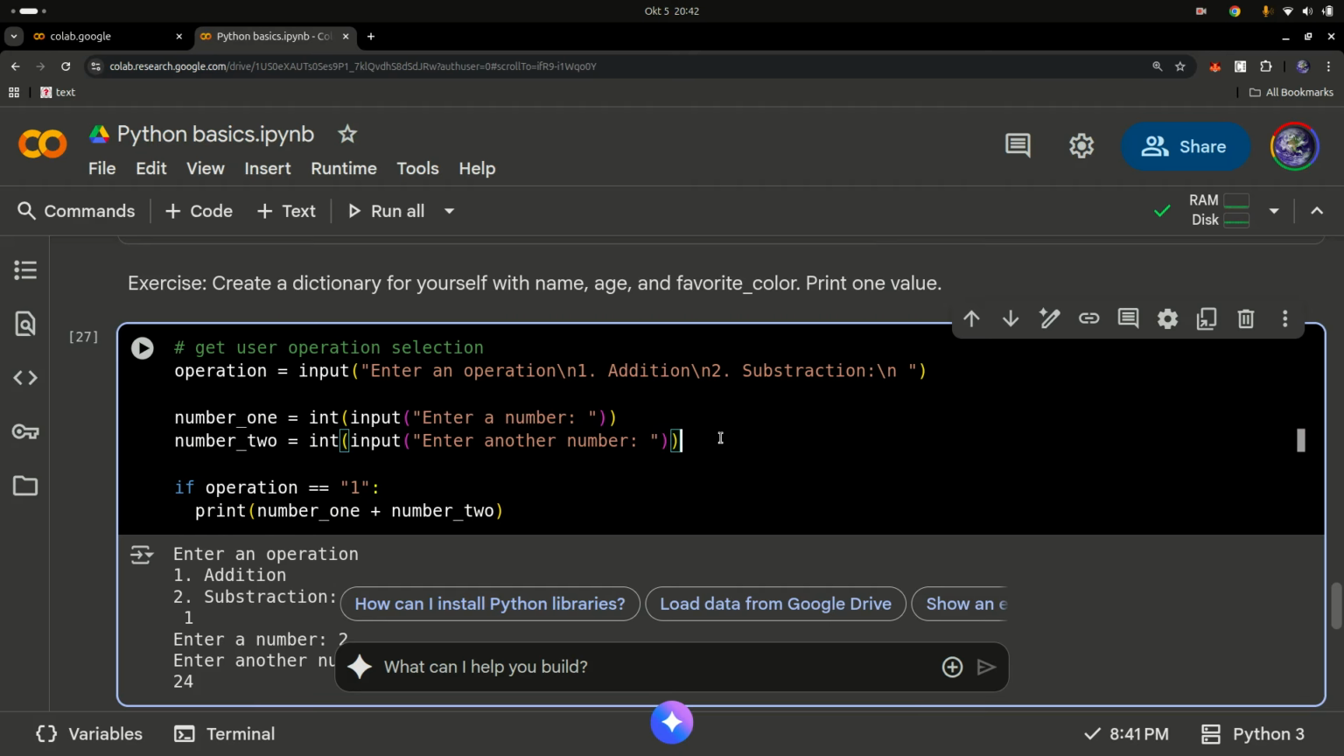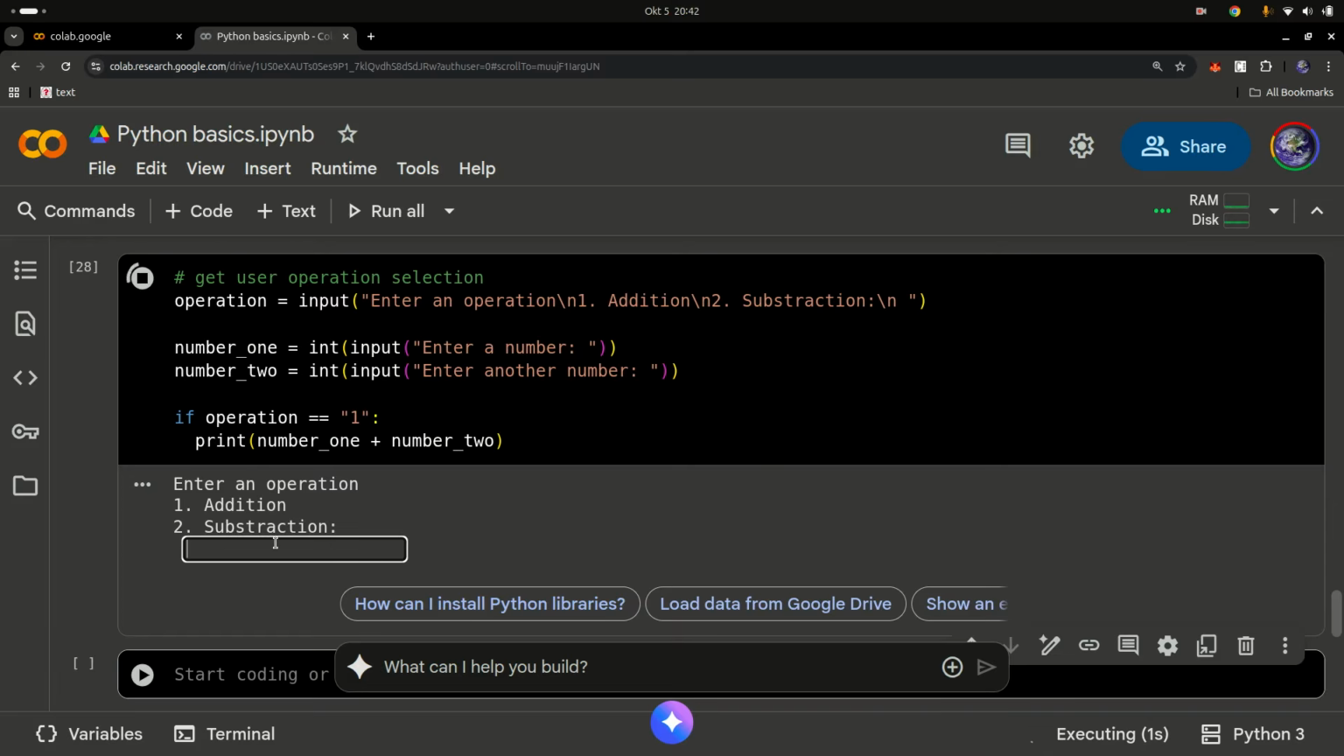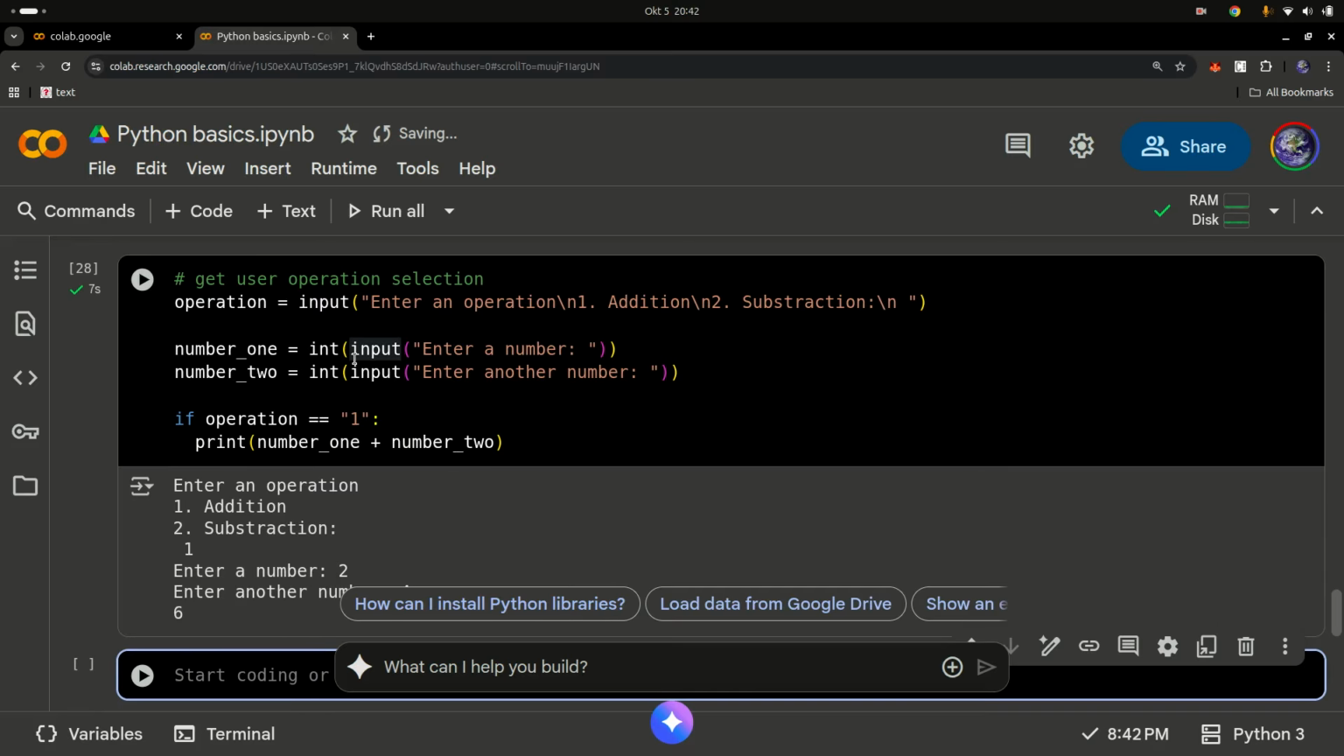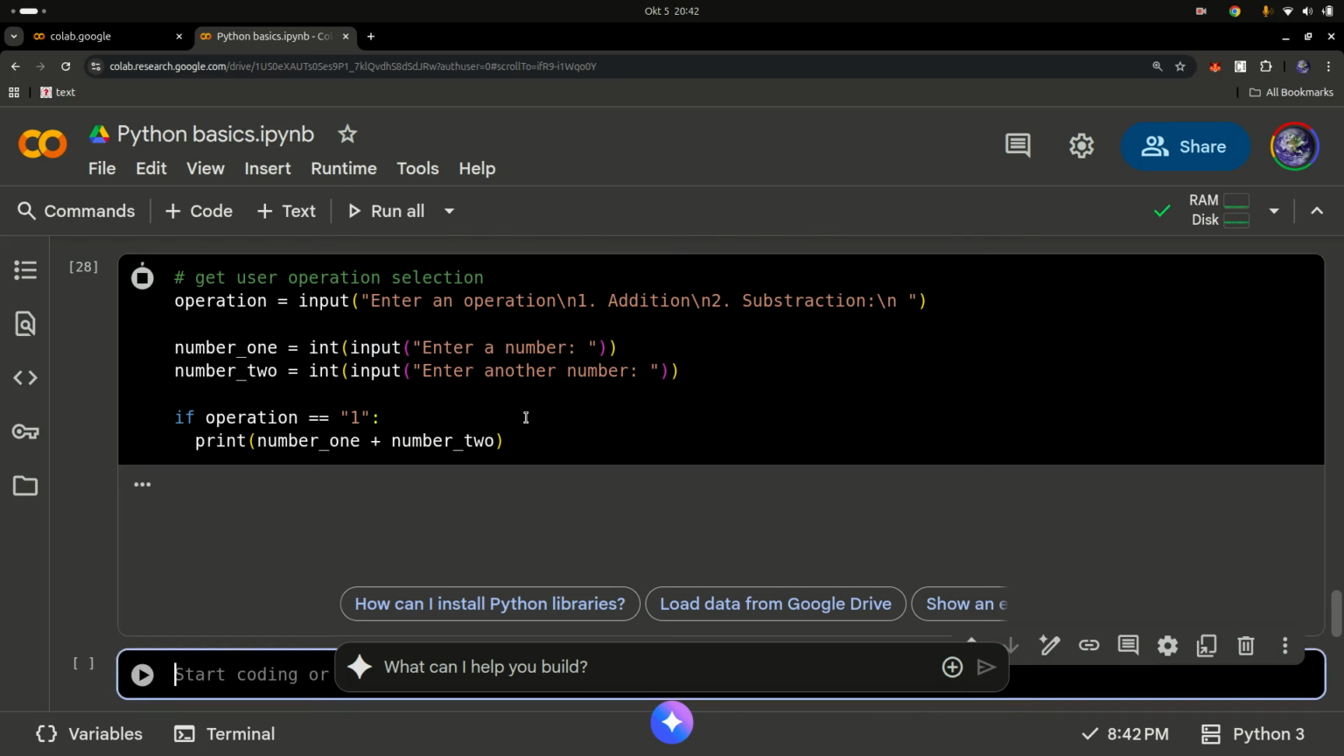So if I run this again, I'm going to select addition, and then I'm going to input 2 and 4, and that should be 6. Perfect. So now that's working fine. So that's basically what we need to do. But our program has a little flaw.